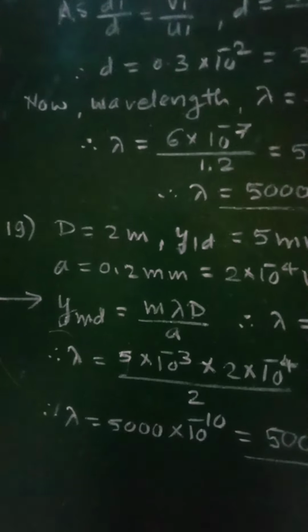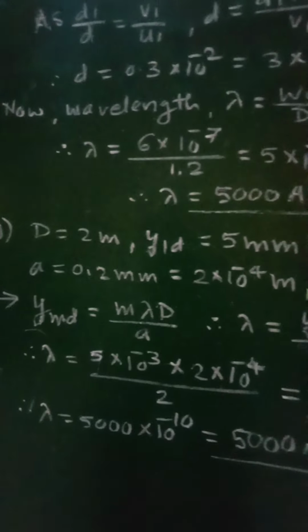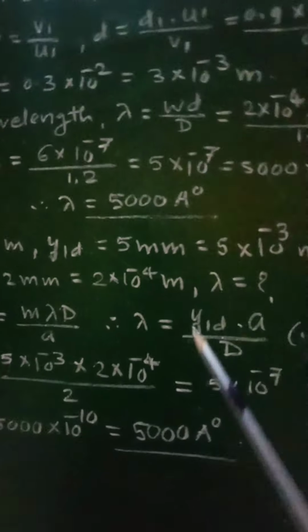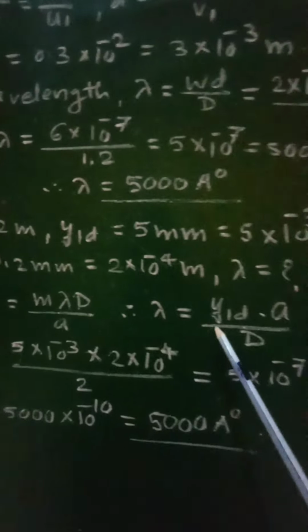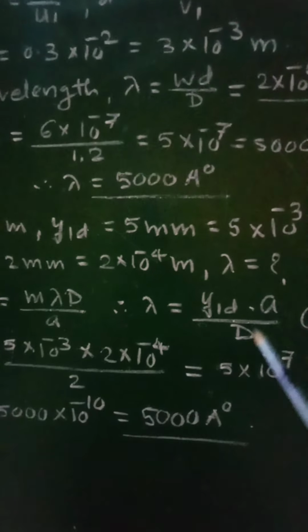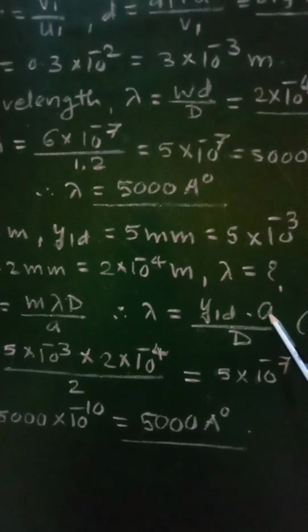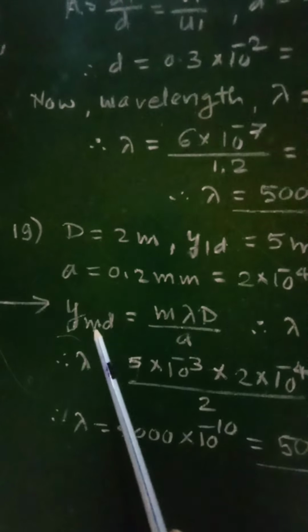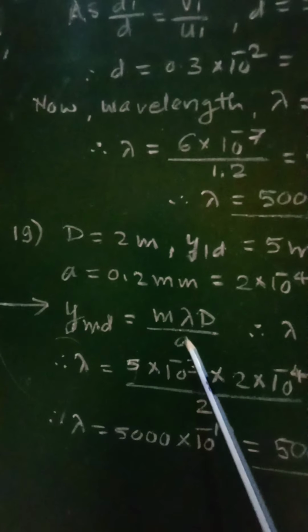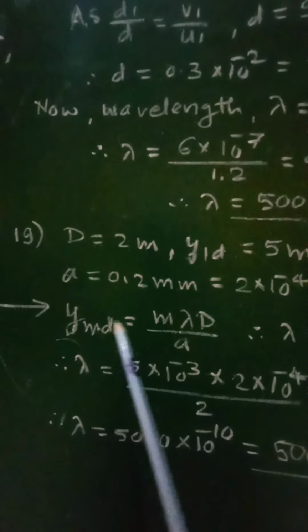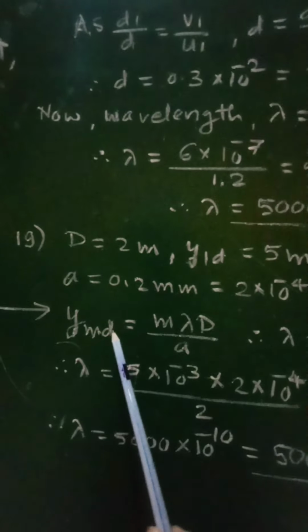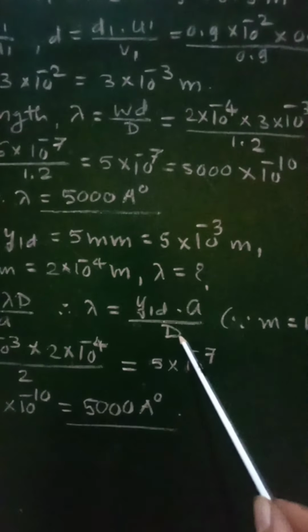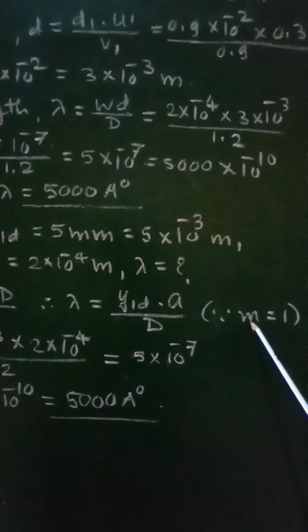But in this case, M will be equal to 1 because it is first dark or first minimum, and therefore we can write lambda will be equal to Y1D A upon D, because M is equal to 1.